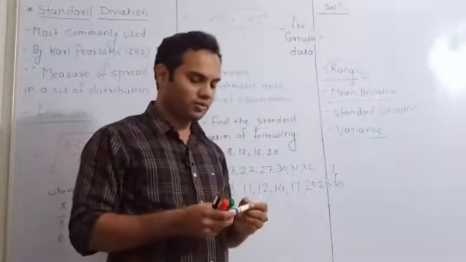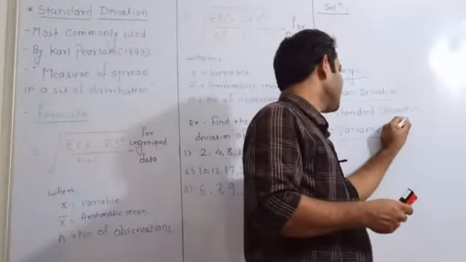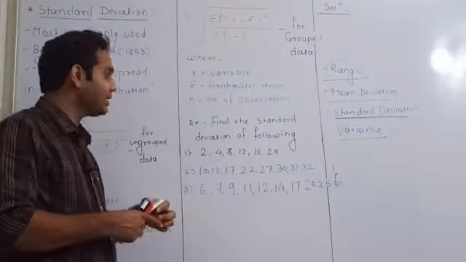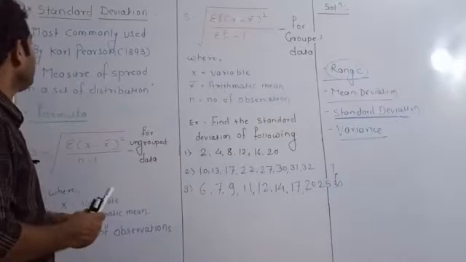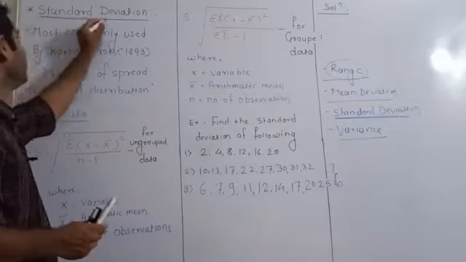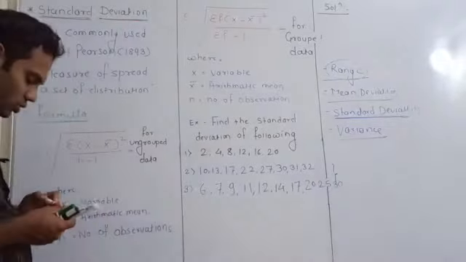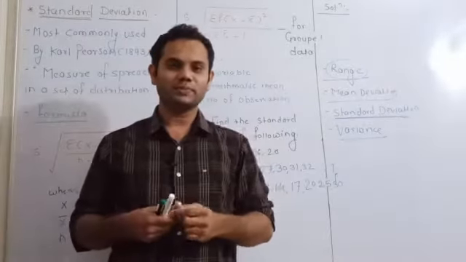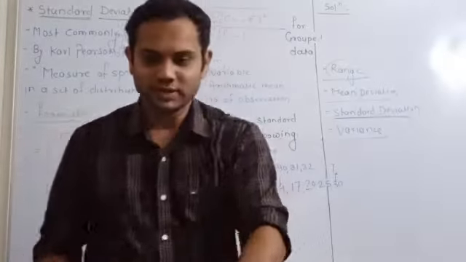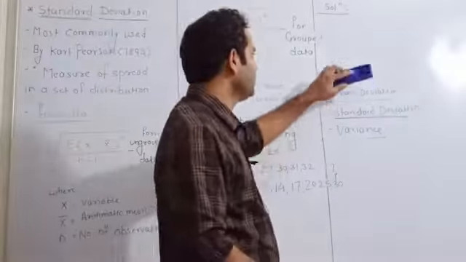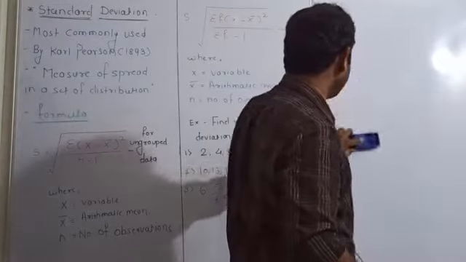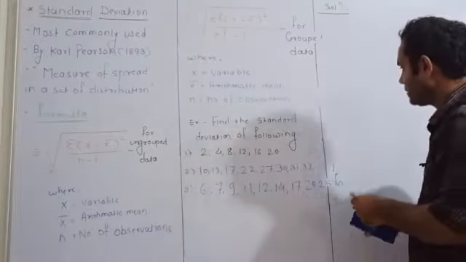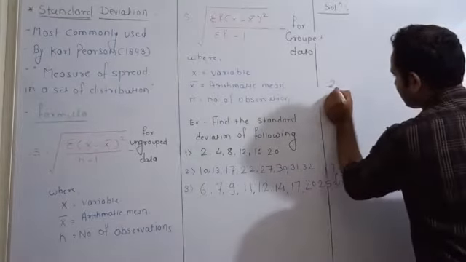So the third measure of dispersion is standard deviation. So what is standard deviation? As we discussed, measure of dispersion means the spread or scattering of data from the mean value. For example, suppose we have taken a data set.